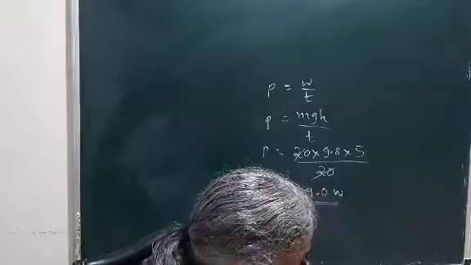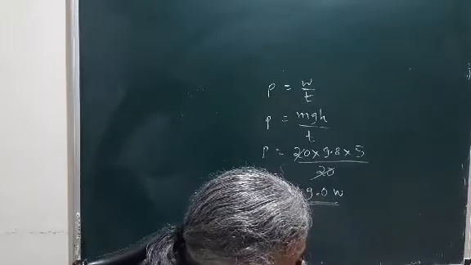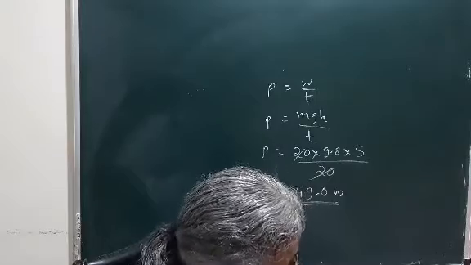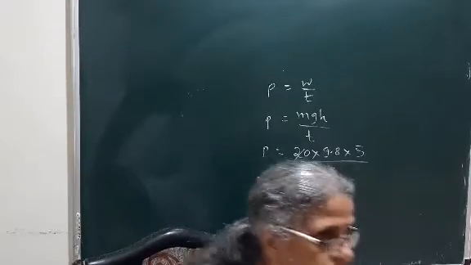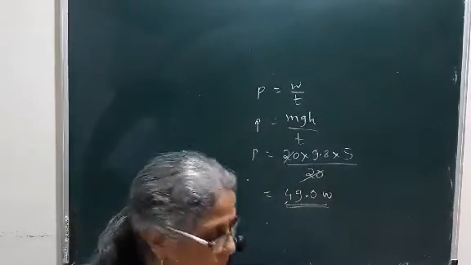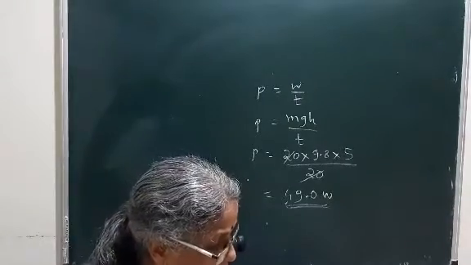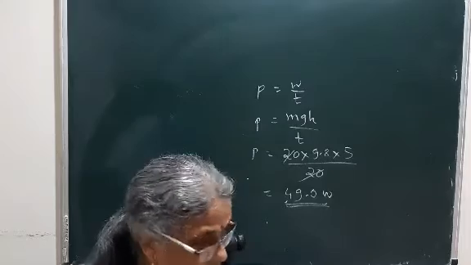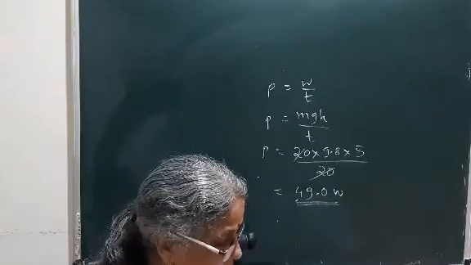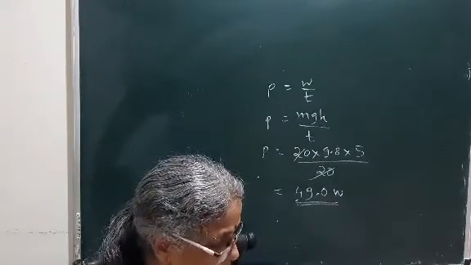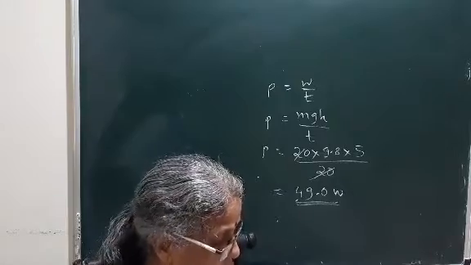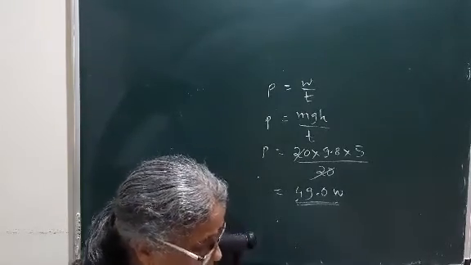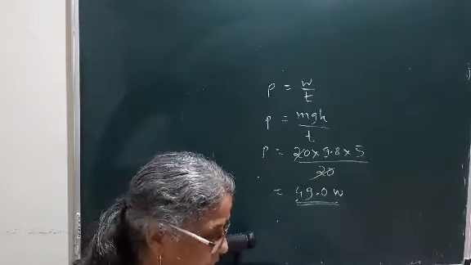A 25 watt electric bulb is used for 10 hours every day. How much electricity does it consume each day? So whenever there is an electricity consumption question, because such types of sums are there in 10th standard also, you have to convert that watt into kilowatt. That is 25 upon 1000. So that will be 0.025 kilowatt into how many hours? 10 hours. So 0.25 kilowatt hour. So that is how the sums are very easy.